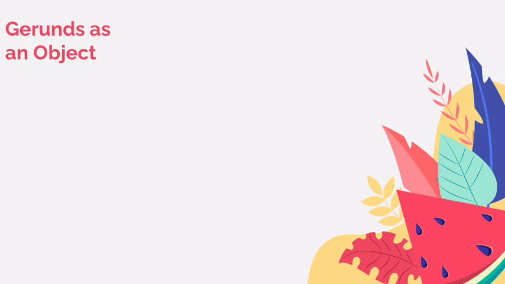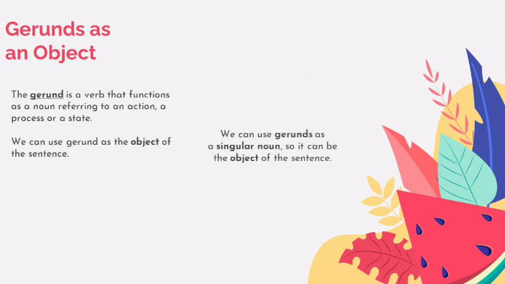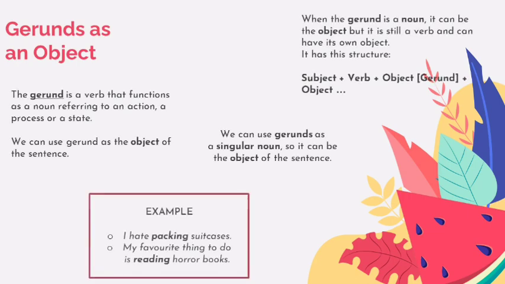Gerund as an object. The gerund is a verb that functions as a noun referring to an action, a process, or a state. We can use gerund as the object of the sentence. We can use gerund as a singular noun, so it can be the object of the sentence. When the gerund is a noun, it can be the object, but it's still a verb and can have its own object. It has this structure: subject, verb, gerund, and object. For example, I had packing suitcases.